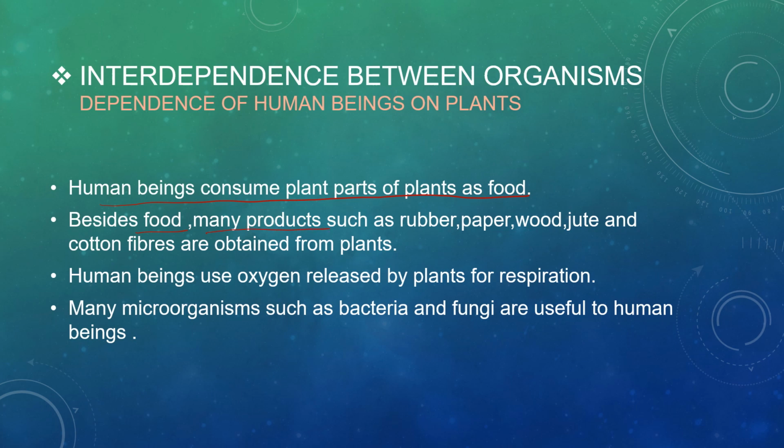Besides food, many products such as rubber, paper, wood, jute, and cotton fibers are obtained from plants. Human beings also use oxygen released by plants for their respiration. Many microorganisms such as bacteria and fungi are also useful to human beings. So this is the dependence of human beings on plants. These are the main points: we depend on plants for our food, for certain plant products like rubber, paper, wood, jute, cotton, for oxygen released by the plants for respiration, and we are also dependent on bacteria and fungi for the many beneficial effects they have.